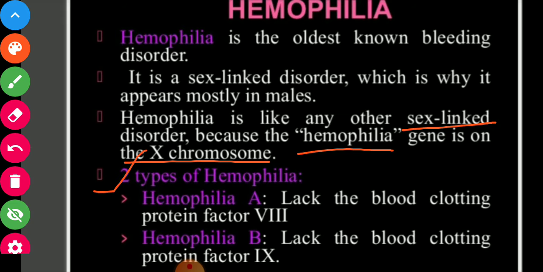There are two types of hemophilia: hemophilia A and hemophilia B. In hemophilia A, the clotting factor 8 is absent. In hemophilia B, clotting factor 9 is absent.